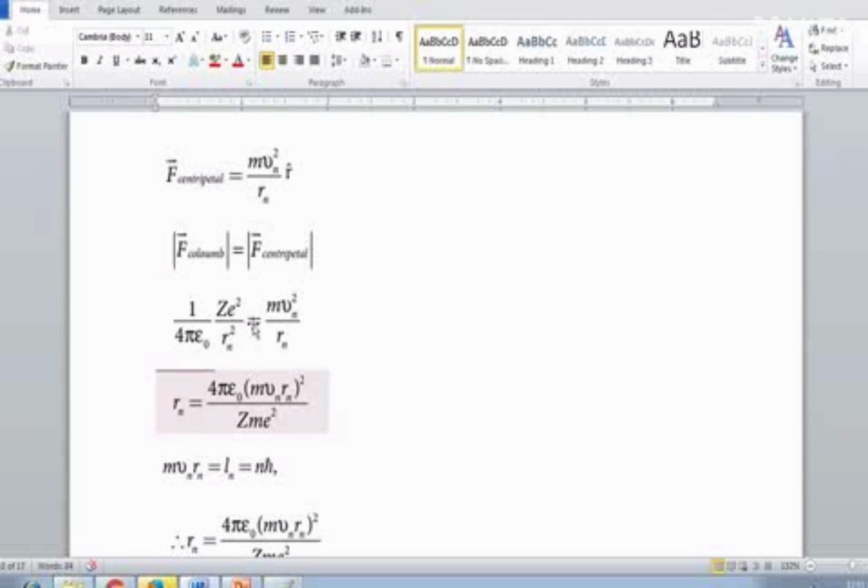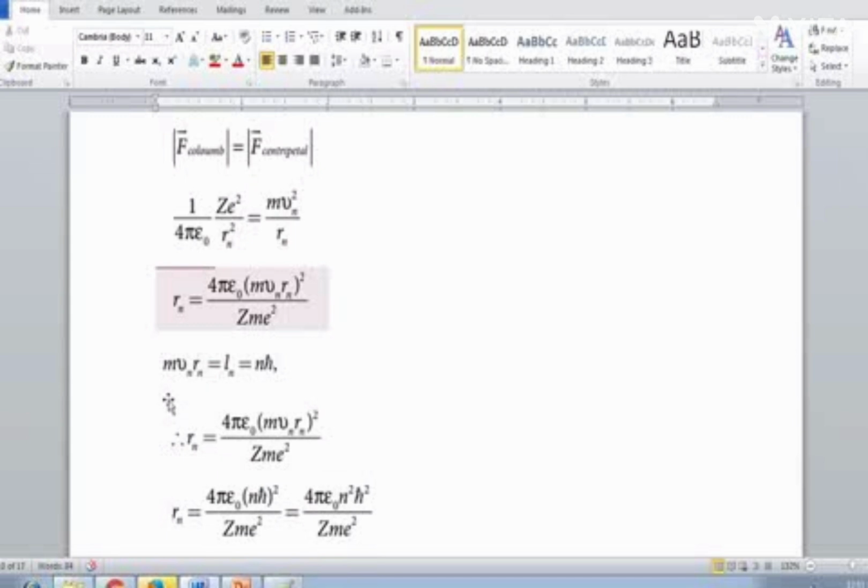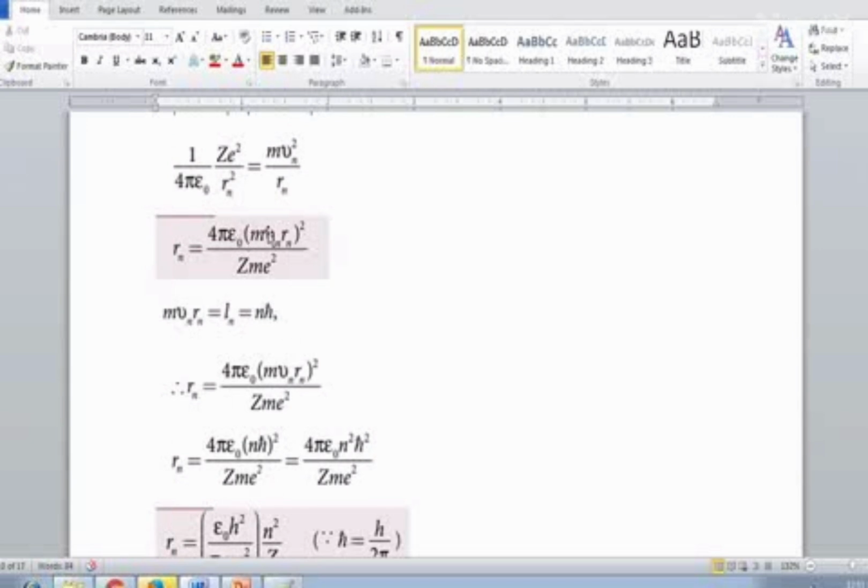Rn equal to 4 pi epsilon naught m Vn Rn whole square by z m e square. We know that angular momentum m Vn Rn equals L, the angular momentum, which is equal to n h cross. So here Rn equals this same equation. Instead of m v rn, we can write L n, or we can write n h cross.